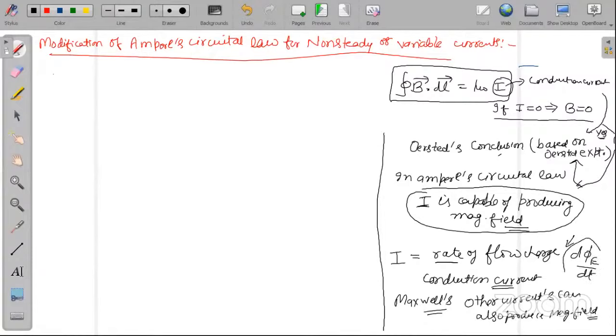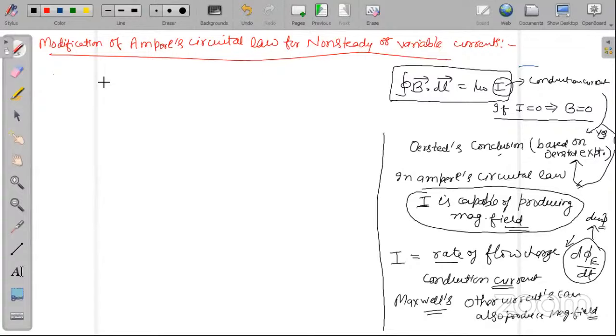d phi E by dt. It was change of electric flux. And the current which is due to change in electric flux does not carry any charge. And that current is called displacement current. But it can definitely produce magnetic field. Please remember. Is it okay? So Ampere's circuital law, yes.